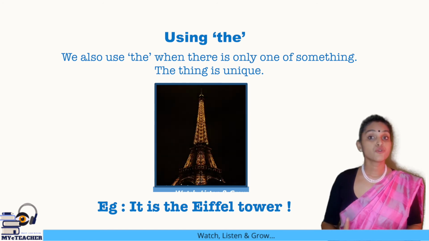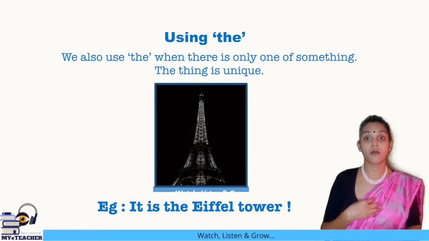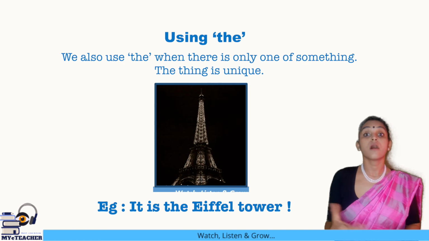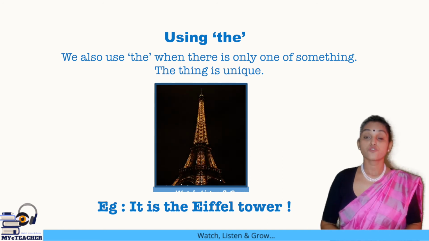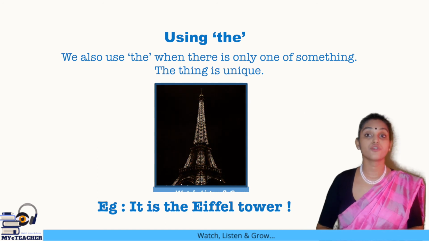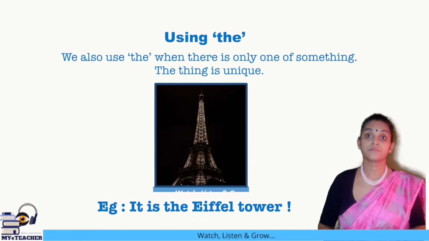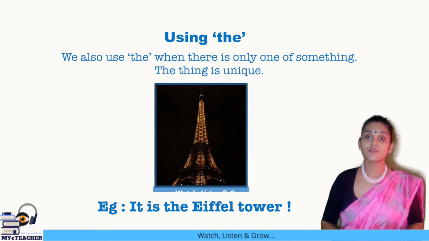We do not use articles with names of people or places. For example, you cannot say the Pushpa. You cannot say the Mumbai. So, with names of people and names of places, we do not use the article the or even any other article. So, what did we learn today?